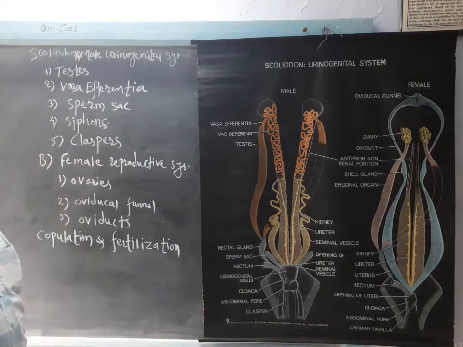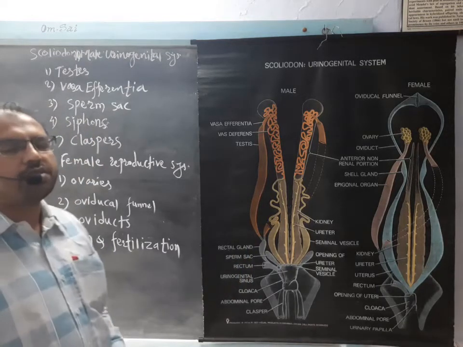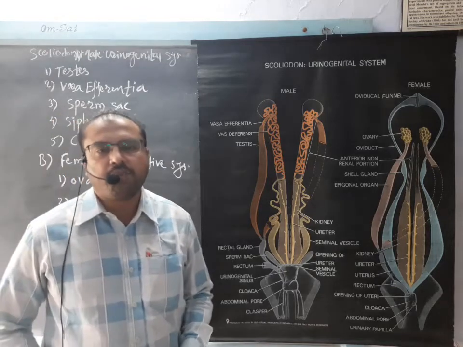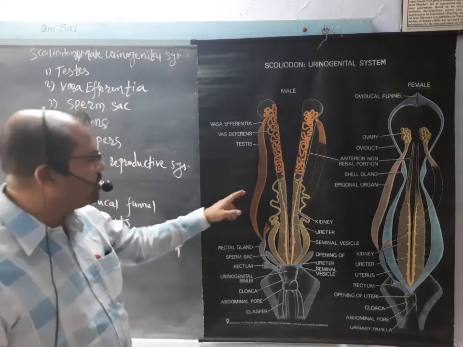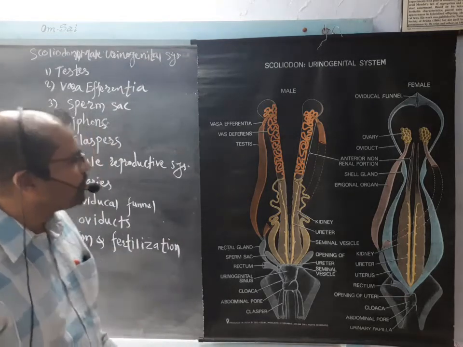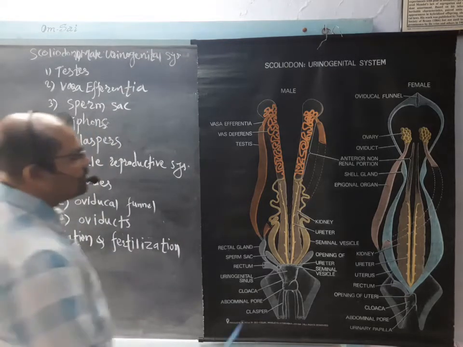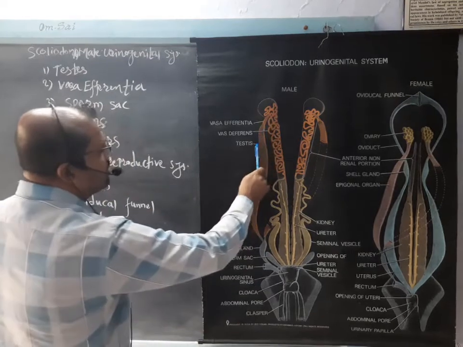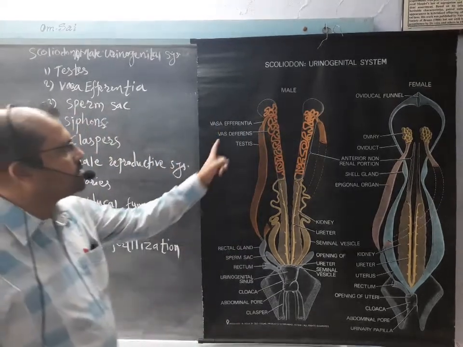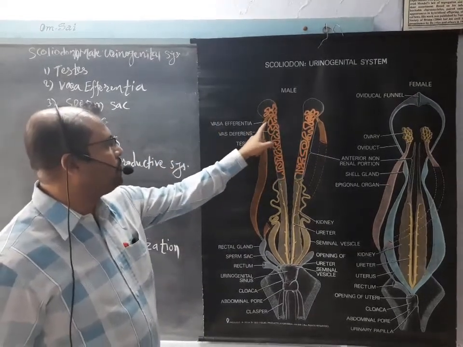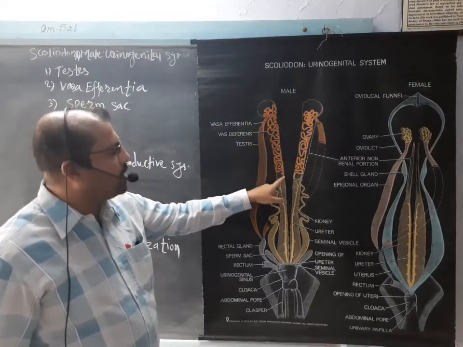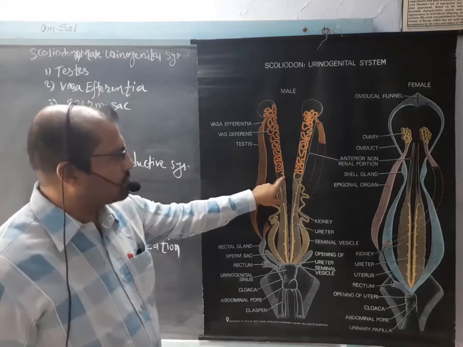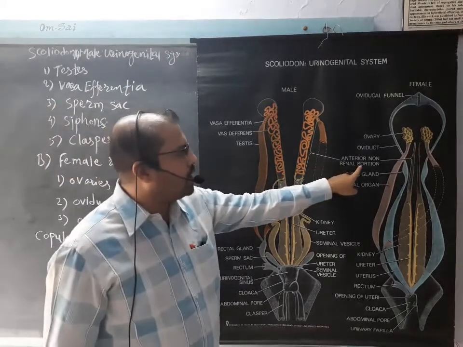So the pair of testes are present, and as you know, the function of the testes is to produce the sperm or male gamete. After production, the testes pass these male gametes into the vasa efferentia, and the anteriormost part of the kidney, which is called the non-renal portion.